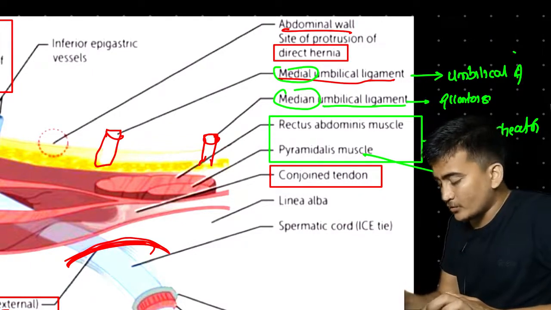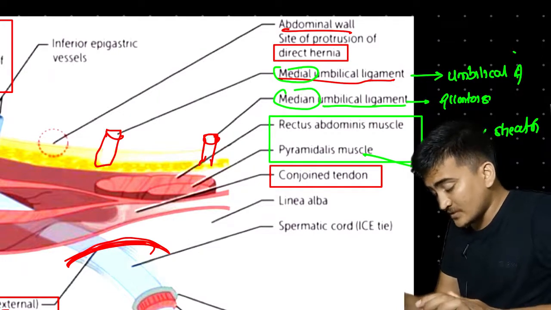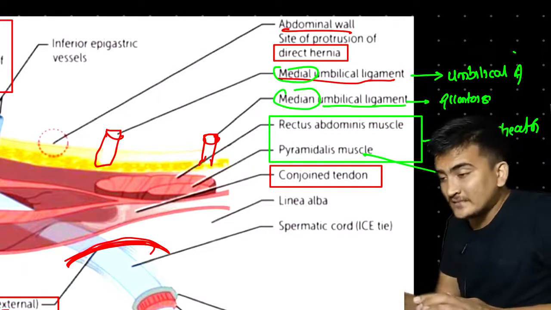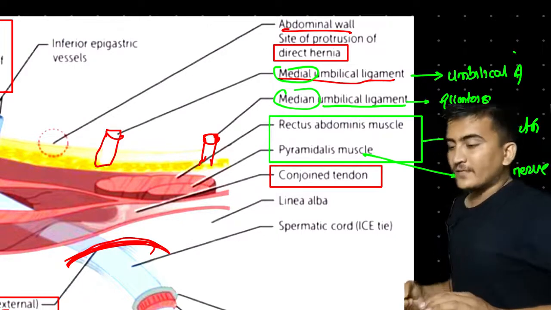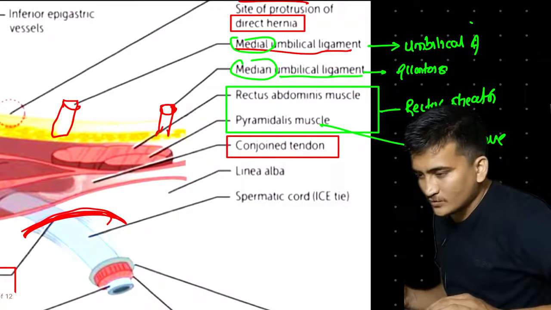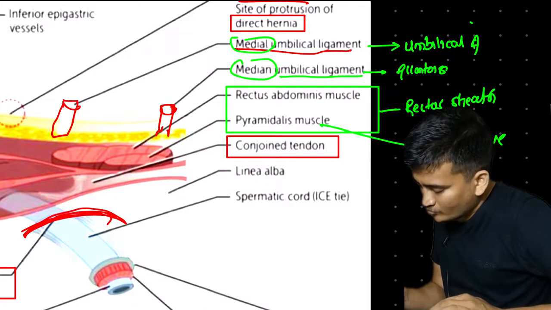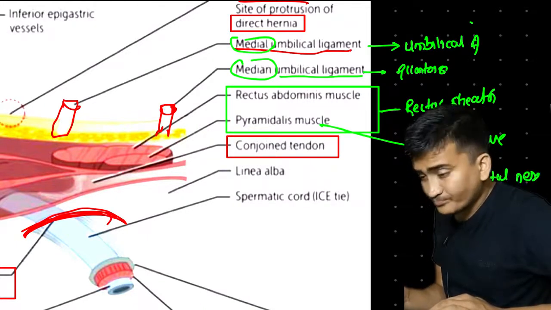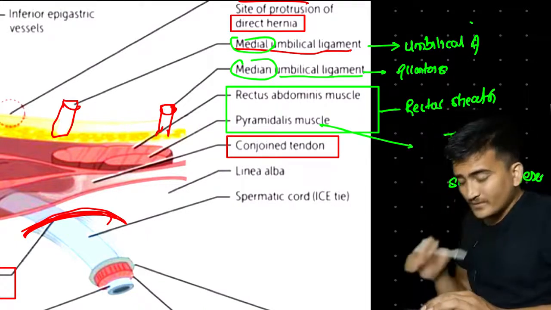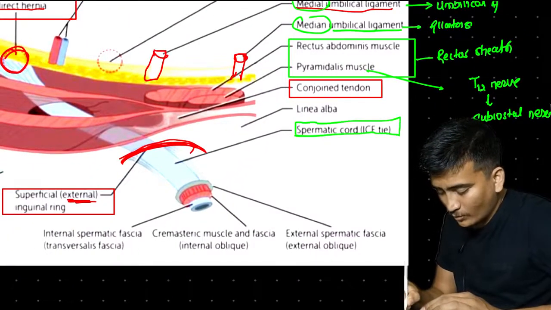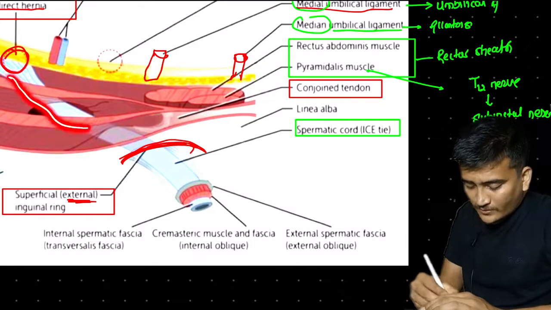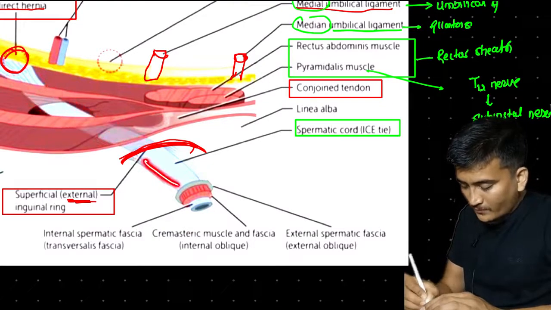And there was one important question from this pyramidalis muscle. It is supplied by the T12 nerve. And what is this T12 nerve called? It is the subcostal nerve. Right, subcostal nerve. Now as you can see, what is this? Spermatic cord, right? Spermatic cord, the continuation of what? Inguinal canal. This is our spermatic cord.